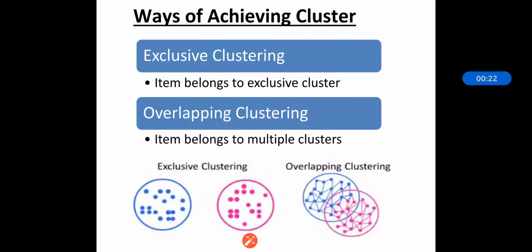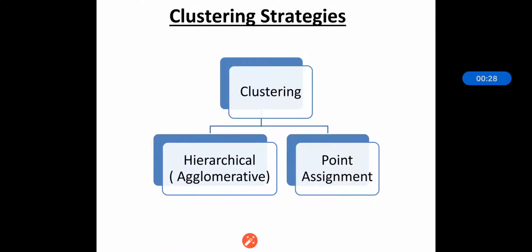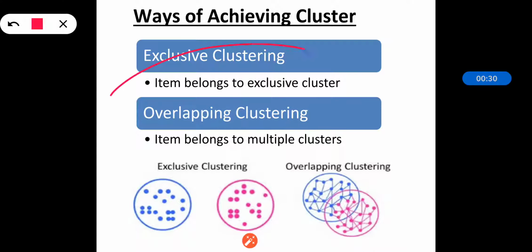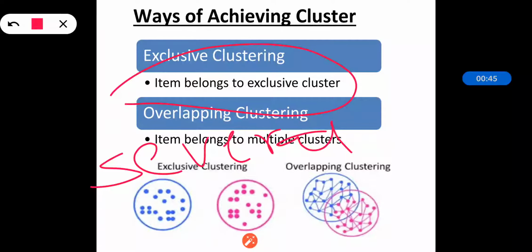So in exclusive clustering, the item belongs to an exclusive cluster. As its name implies, the item belongs to a particular cluster. Means we can say that the item belongs to one cluster, not to several. It does not belong to several clusters. You can see in this particular example, this is the diagram of exclusive clustering, where an item belongs to one particular cluster and does not belong to another cluster, and that's why it is called exclusive clustering.